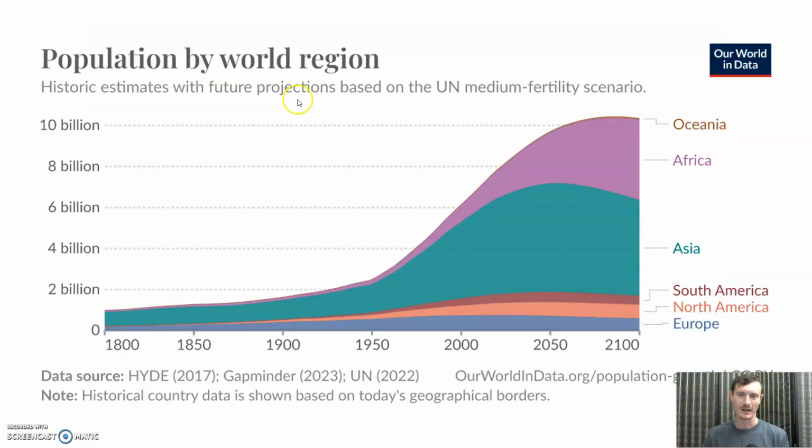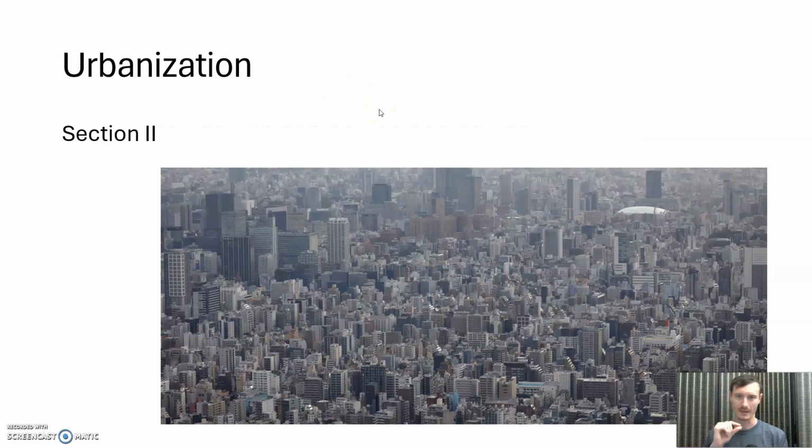Love this map. Population by world region, right? Notice we've got Africa going vastly up over time. Asia has been the world leader in population for a long time, but is expected to decline for reasons we will talk about. North and South America, Europe, not even really players here in terms of population by these different world regions. And we'll look at why those factors are taking place as part of our next section on urbanization.